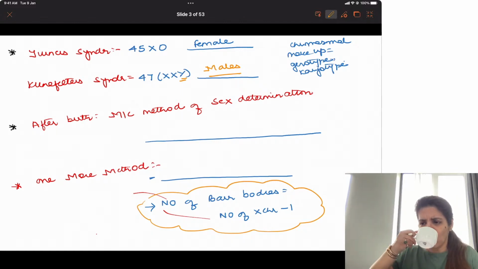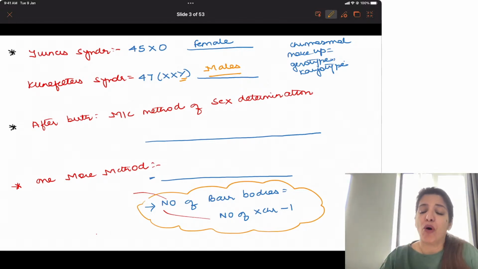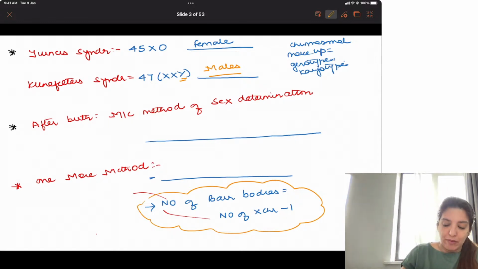Now, tell me, once a baby is born, how do you tell the sex of the baby to the patient? How are you going to tell the sex of the baby to the patient once a baby is born? You look at the external genitalia. So after birth, the most common method of sex determination is by looking at external genitalia.